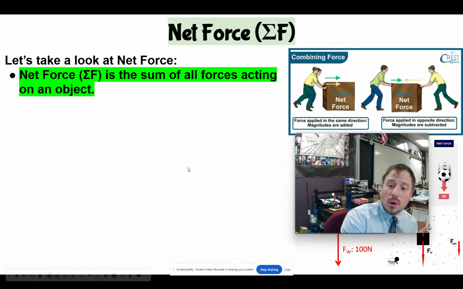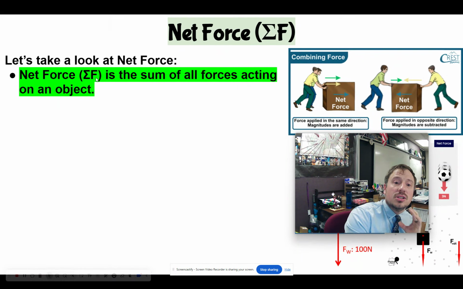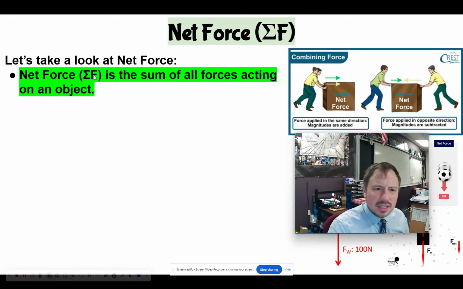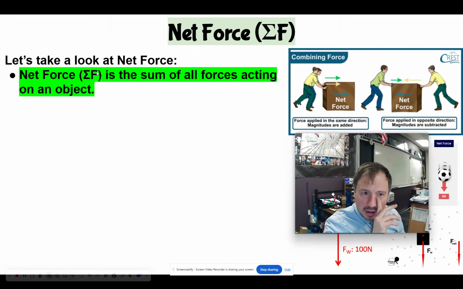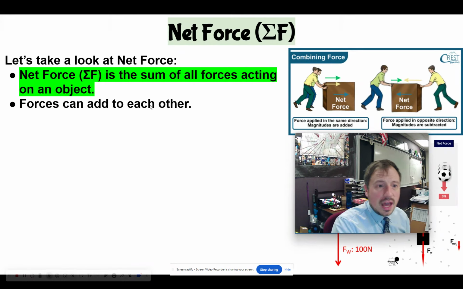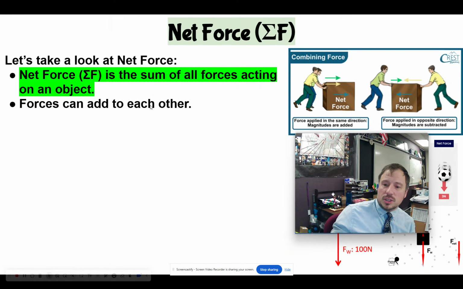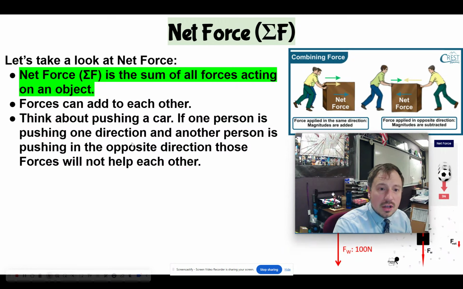So net force, right, and it's represented by this symbol, and it's the sum of all forces acting on an object. I think that's a Greek letter, and that just represents the sum of all forces. So if you add them all up, you get the net force. It's not a special type of force. It's not like gravity. It's like, hey, great, I've got one net force. I add them all together. So they can add to each other.